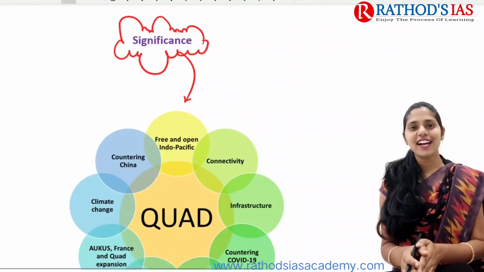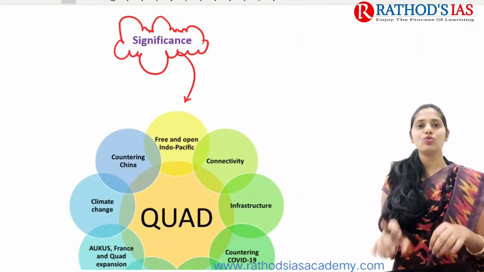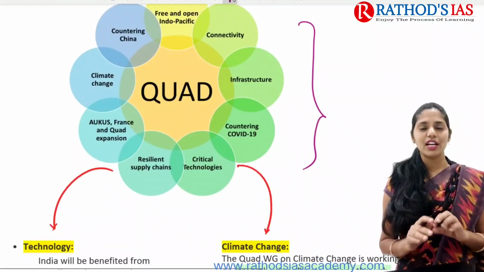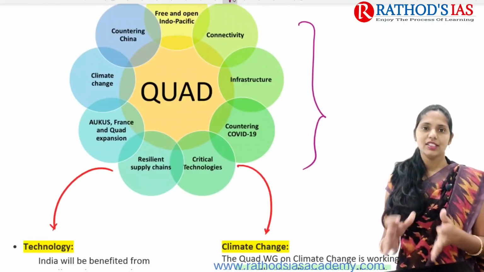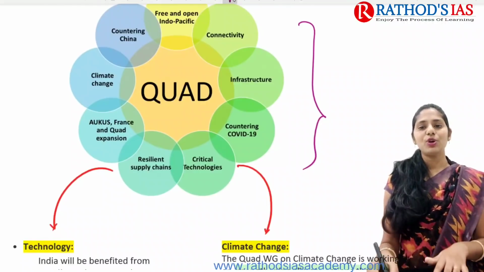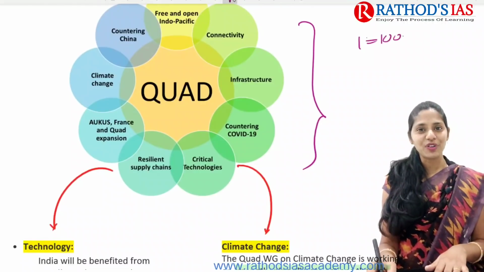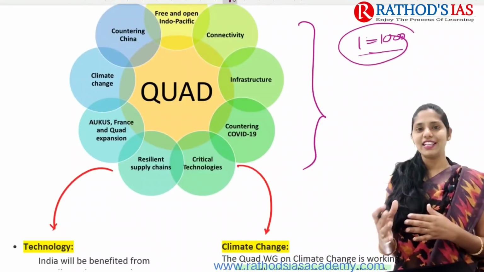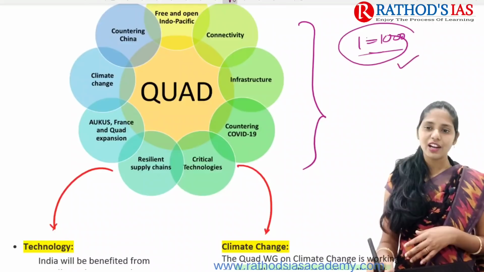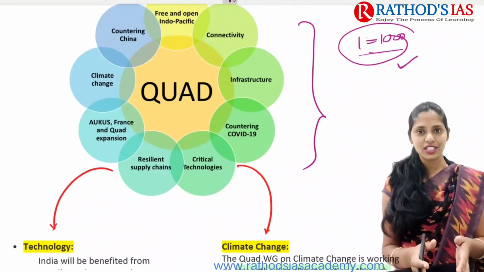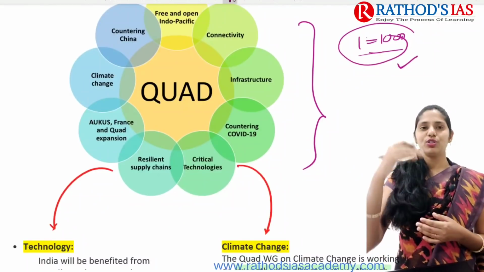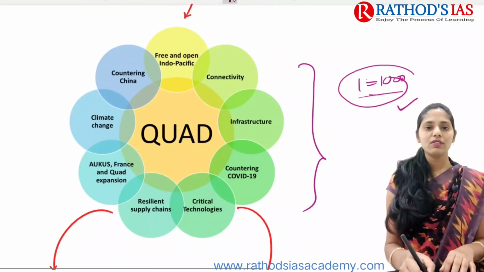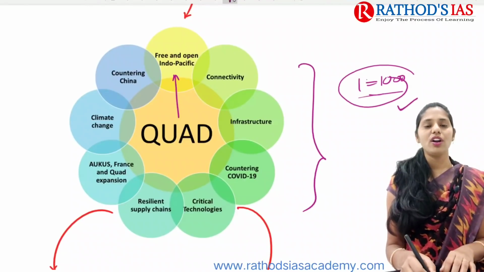And now let us talk about the significance of the Quad for India. If you see this diagram, this type of diagram is something you can easily make in the examination, because as you all know, one diagram is equal to 1000 words, right? If you represent one diagram, it will be like 1000 words. That will help you complete your answer within time, and it will also help save your words. Okay, so if you are talking about significance, it mainly focuses on a free and